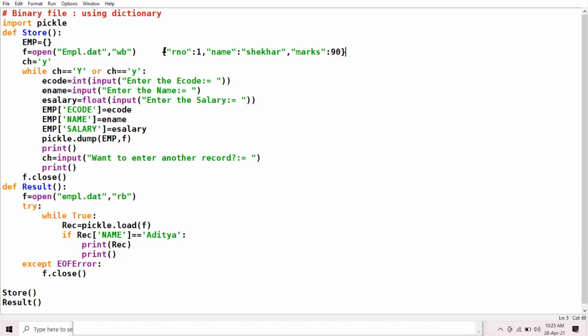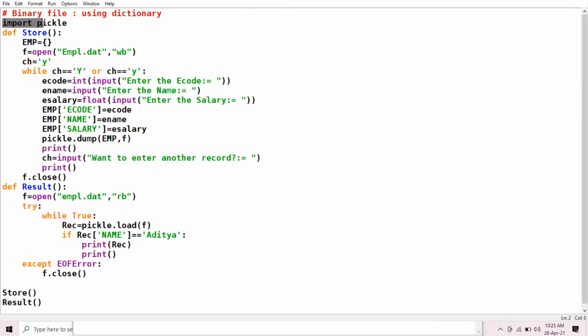So how to store a dictionary in your binary file? Today we are going to implement this program. First of all, I have imported the pickle module. Again, I'm starting from the very beginning so that you get to know the complete binary file program.